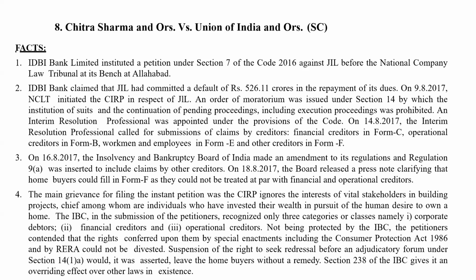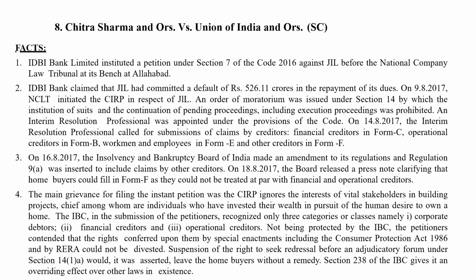So now this Chitra Sharma, she filed a writ petition in the Supreme Court, and it said that CIRP ignores the interest of vital stakeholders in building projects, chief among whom are individuals who have invested their wealth in pursuit of the human desire to own a home. So IBC in the submission of the petitioners recognized only 3 categories or classes: corporate debtors, financial creditors and operational creditors.